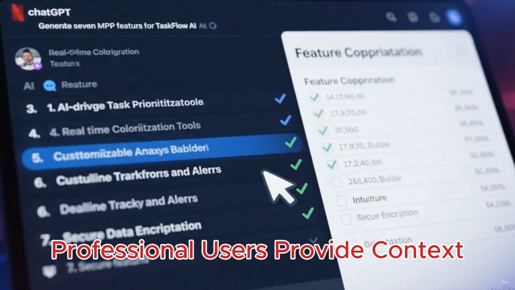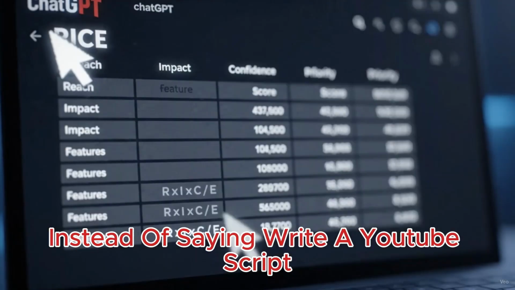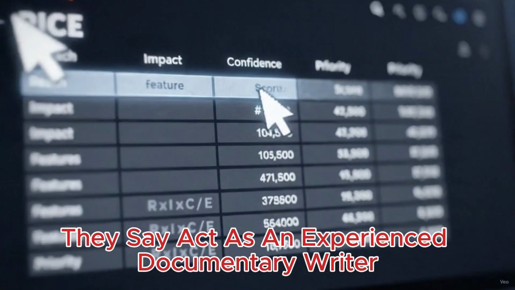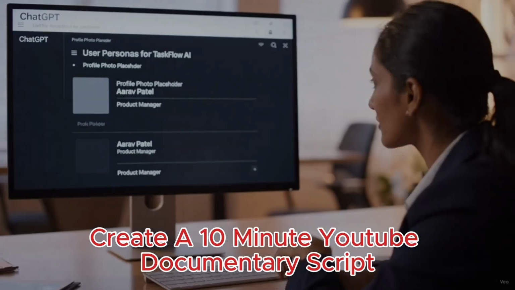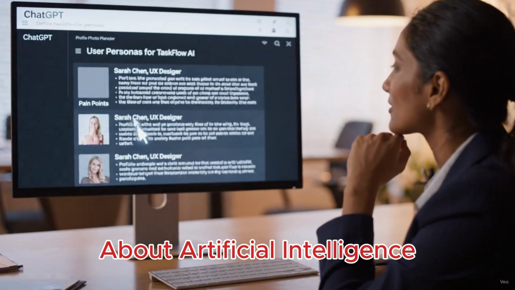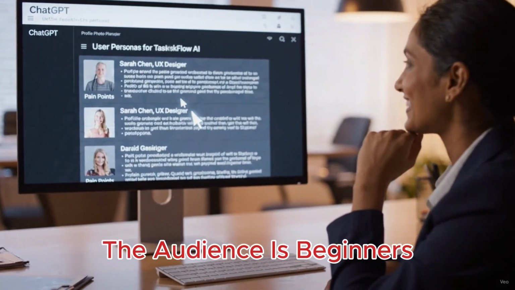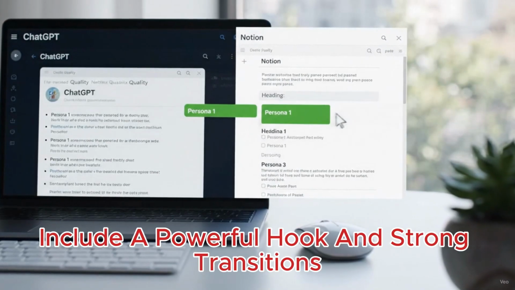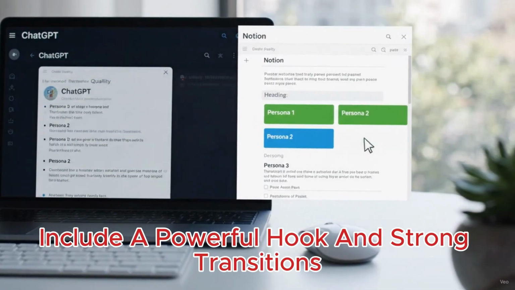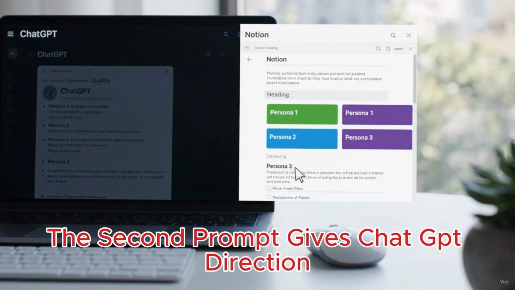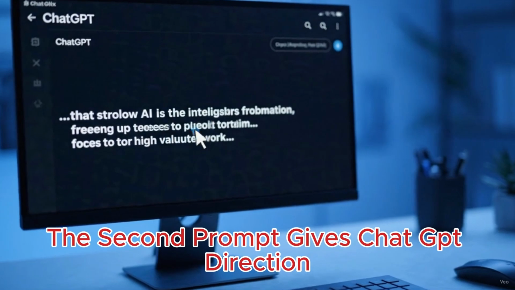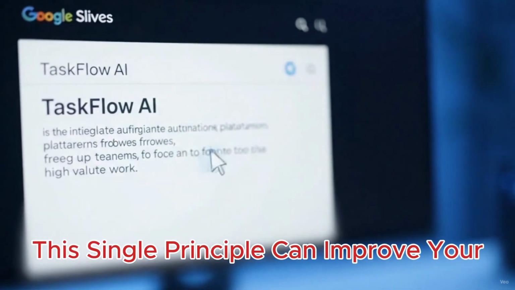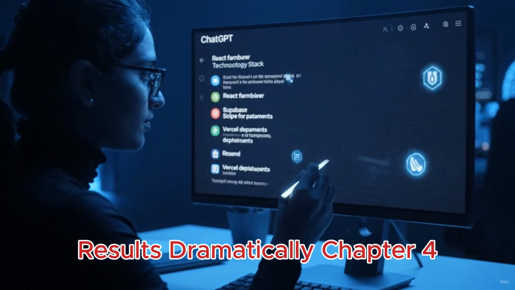Professional users provide context. Instead of saying, write a YouTube script, they say, act as an experienced documentary writer. Create a 10-minute YouTube documentary script about artificial intelligence. The audience is beginners. Use a cinematic storytelling style. Include a powerful hook and strong transitions. Notice the difference. The second prompt gives ChatGPT direction. The more direction you provide, the better the outcome. This single principle can improve your results dramatically.